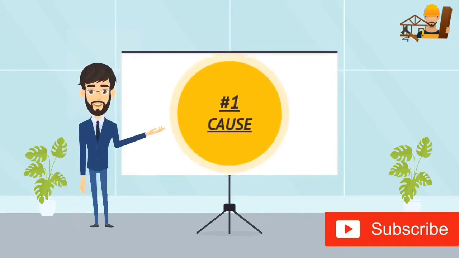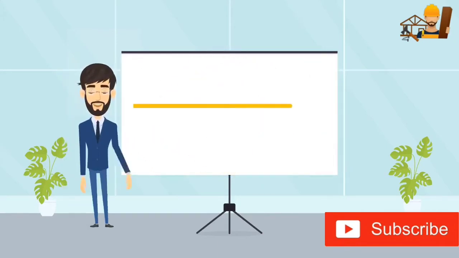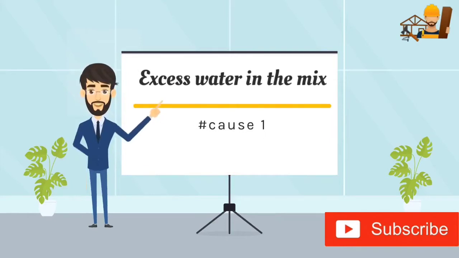Our first cause is excess water in the mix. Concrete does not require much water to achieve maximum strength. But the majority of concrete used in residential work has too much water added to it. This water is added to make the concrete easier to install.